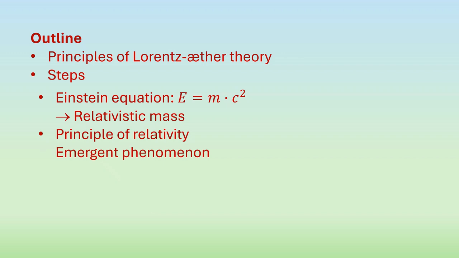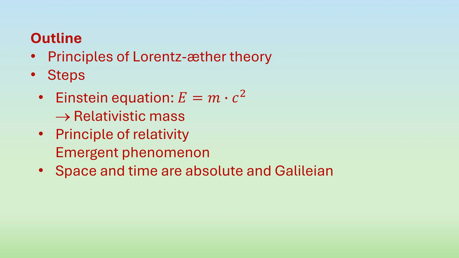Second, the Lorentz-ether theory must follow the principle of relativity, but as an emergent phenomenon, not as a fundamental principle. For instance, when you measure the speed of light in vacuum, you always get the same result, but that tells us more about the properties of our measurement devices than it tells us about light.